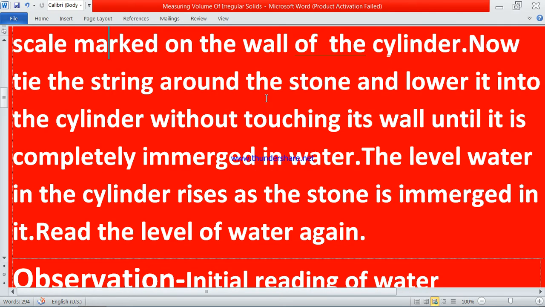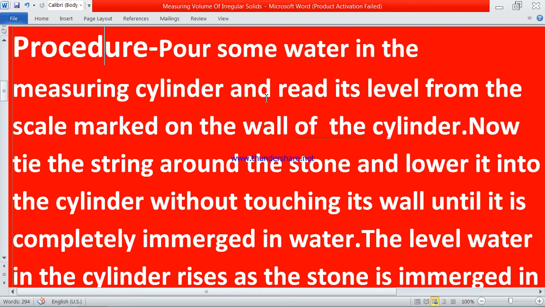So what does the procedure show to us? I'll explain. See, I've told you how to make the measuring cylinder. Then what to do in a measuring cylinder? You pour some water, like fill half of the measuring cylinder with water. Suppose you have a beaker of 10 ml. So in 10 ml you fill 4 to 5 ml of water.